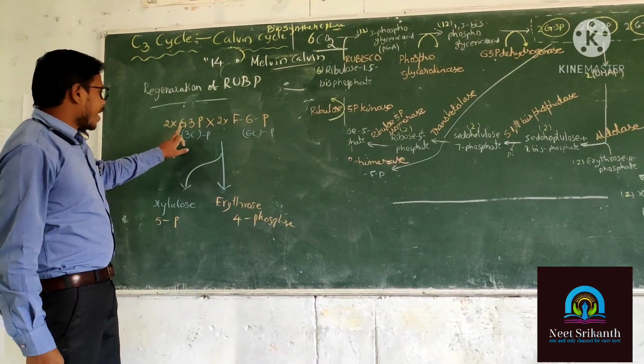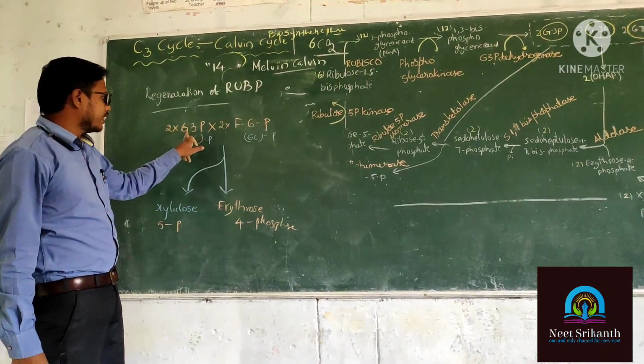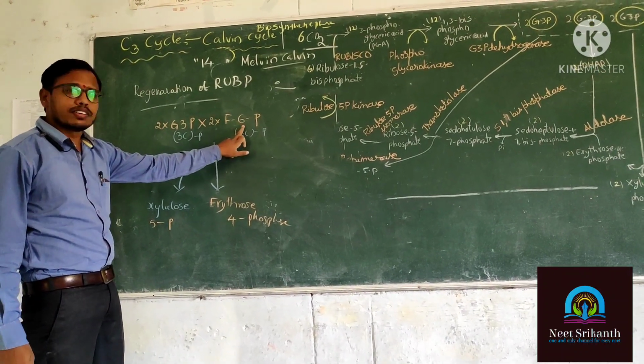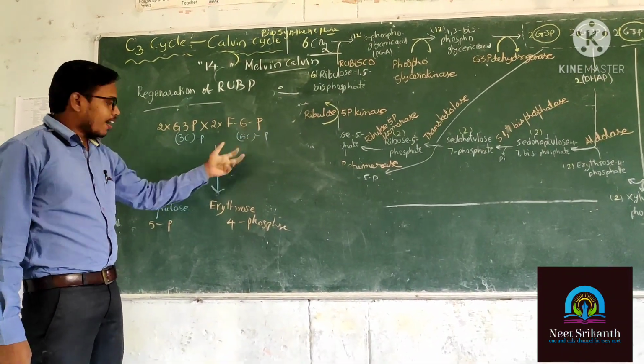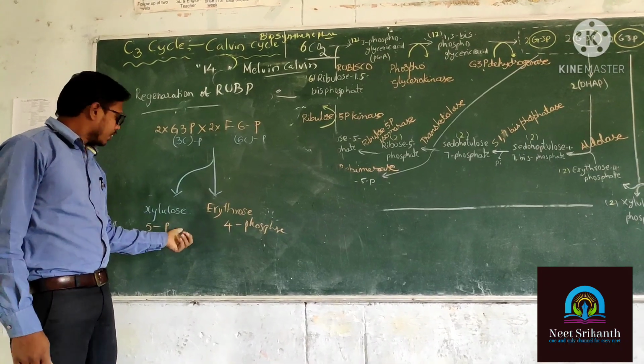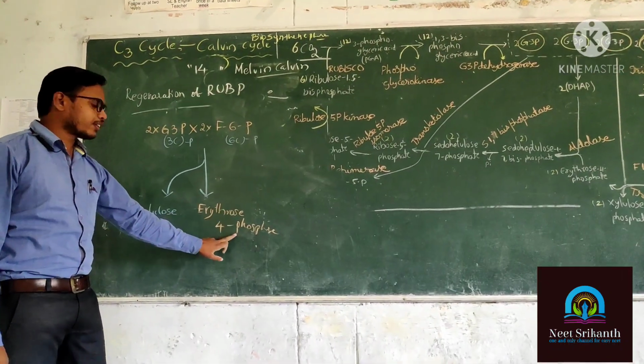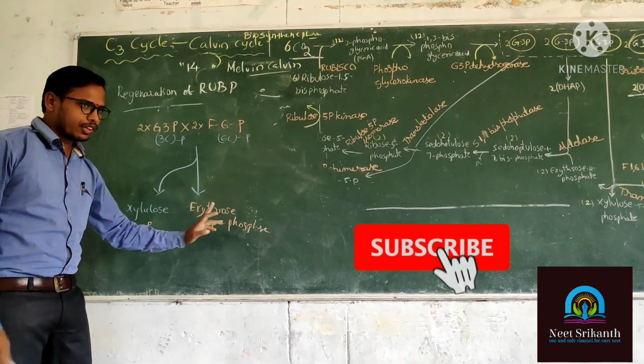Listen, 2 molecules of G3P react with 2 molecules of fructose 6-phosphate and split into 2 products. One is the xylulose 5-phosphate, another one is the erythrose 4-phosphate.